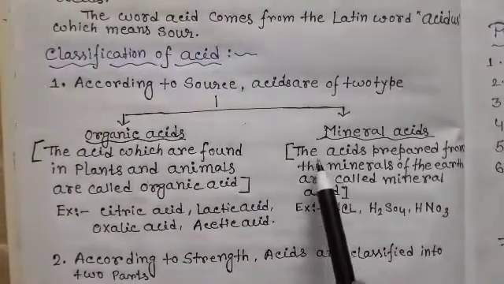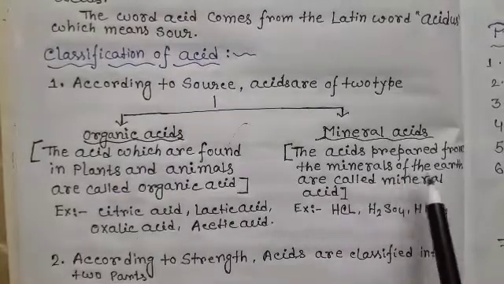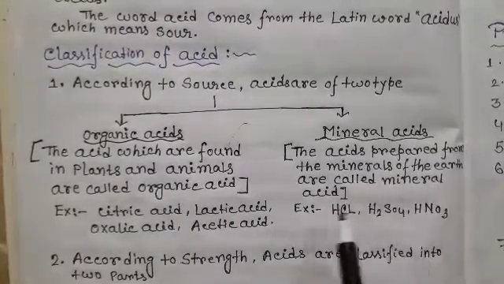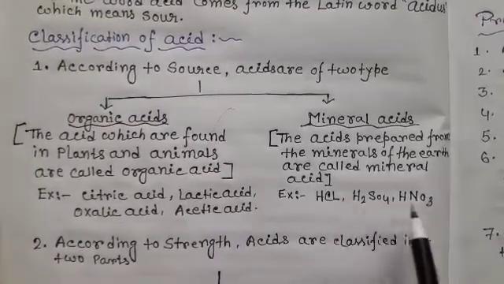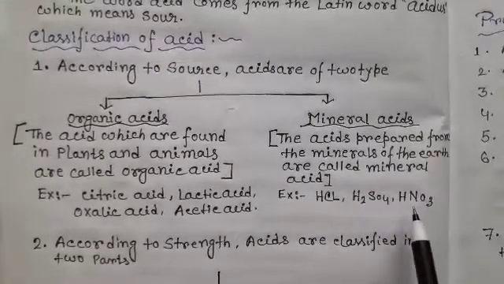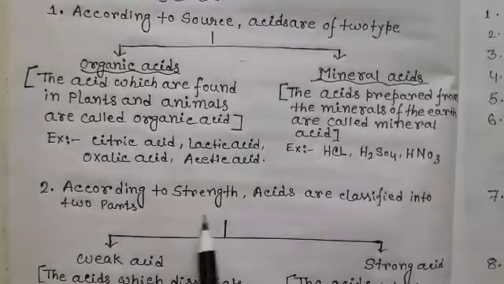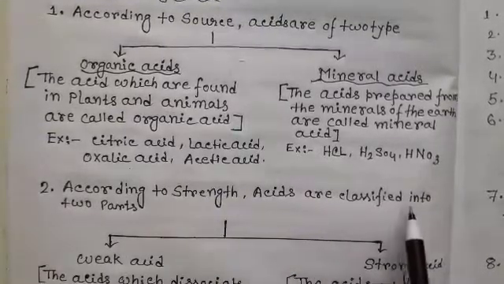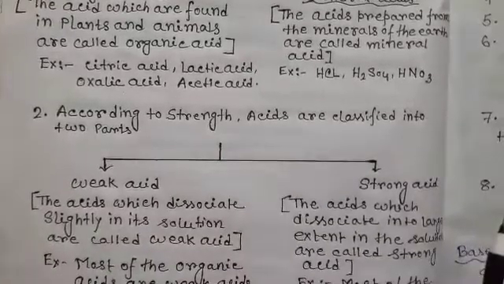Next, mineral acid. The acids prepared from the minerals of the earth are called mineral acids. Examples of mineral acids: HCl, H2SO4 and HNO3, that is hydrochloric acid, sulfuric acid and nitric acid. Next, according to the strength, acids are classified into two parts. One is weak acid, another is strong acid.